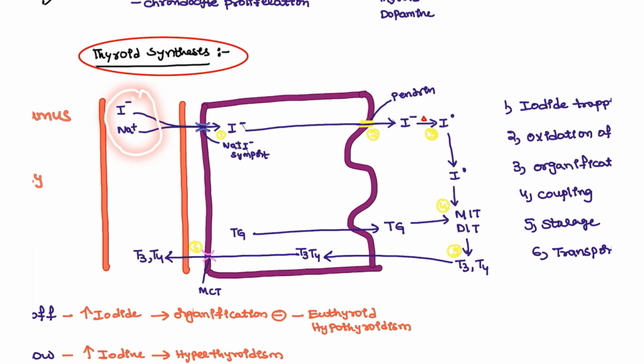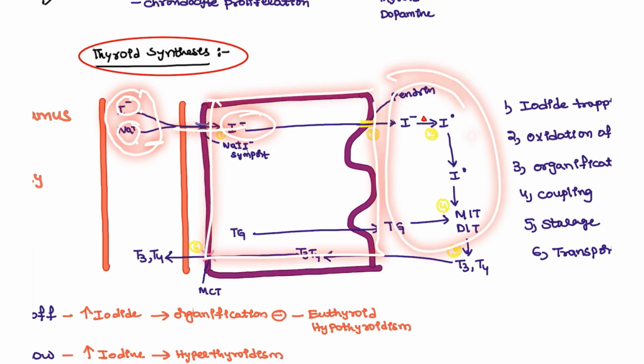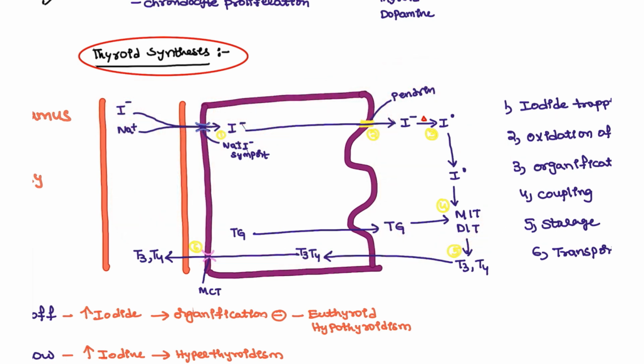Once it has reached the circulation, along with the sodium symporter, it will enter the cell of the thyroid. This is the follicular cell, this is the colloid region, and this is the circulation. Once the iodine enters the follicular cell of the thyroid, it will enter into the colloid, because most of the product formation takes place in the colloid only. Once it enters the colloid, it is converted into iodide.